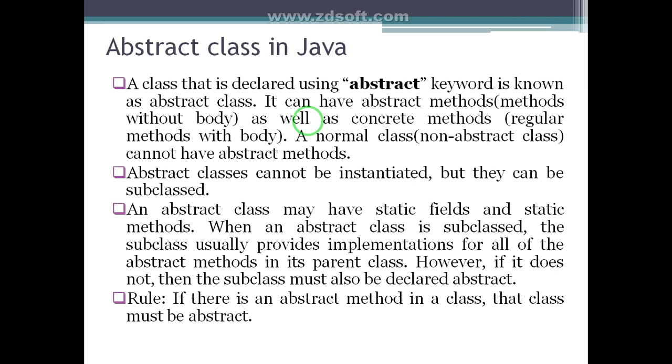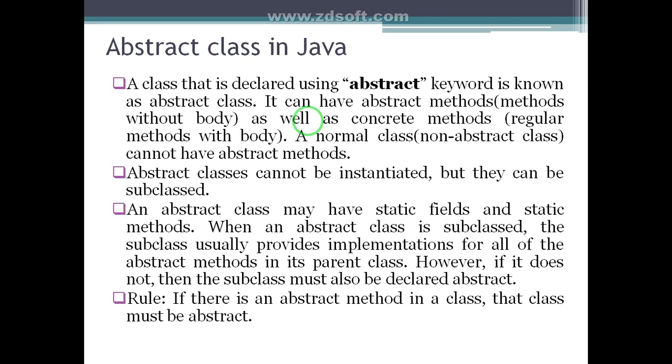If we do not implement the abstract method in a child class, then we must place the abstract keyword before the class. Means we make an abstract class for the child. Okay.